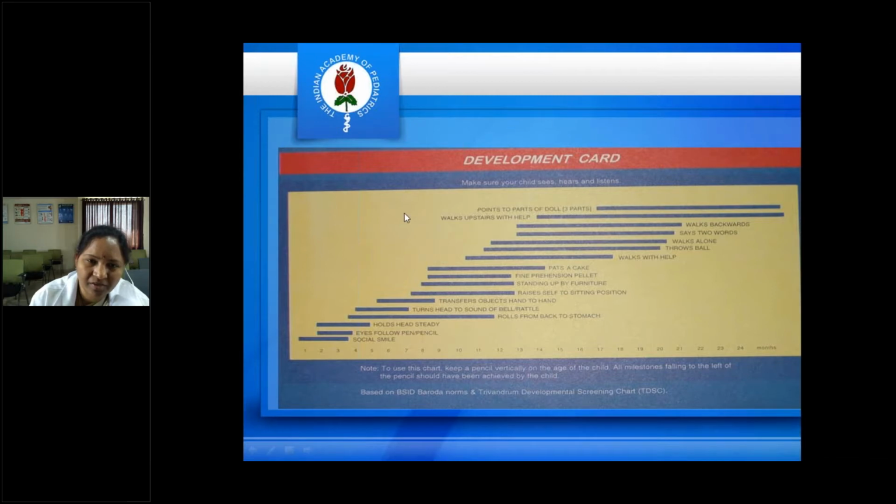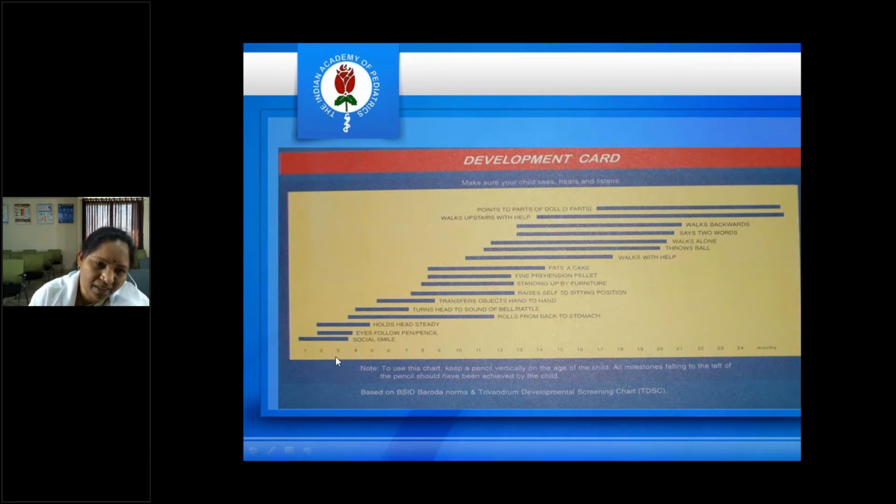You can observe that most vaccination or immunization cards also have this developmental card, the Trivandrum Developmental Screening Chart. It's very easy. Here the blue bars are the range of age by which a child can attain a milestone, like a child may attain social smile from 2 to 3 weeks up to 3.5 months. These numbers are in months. If a 3 month old baby comes, you can take one scale and place it longitudinally here.